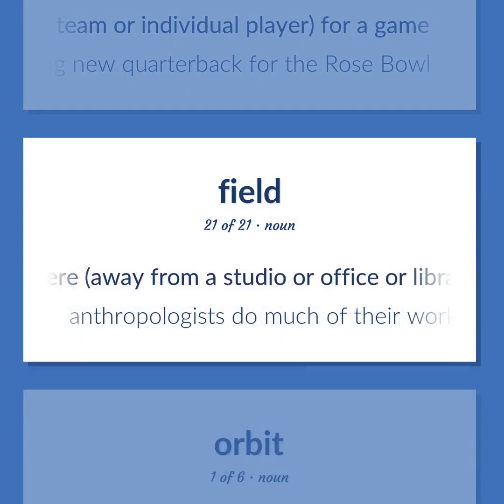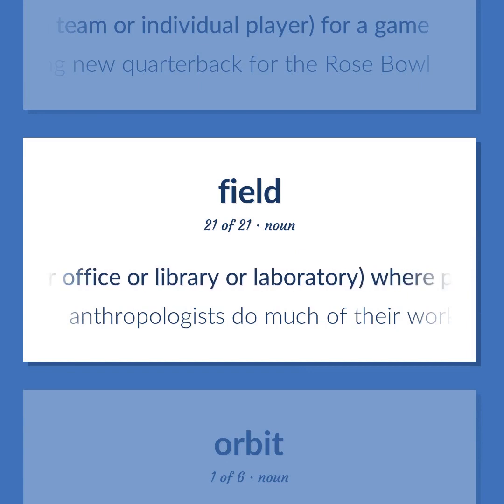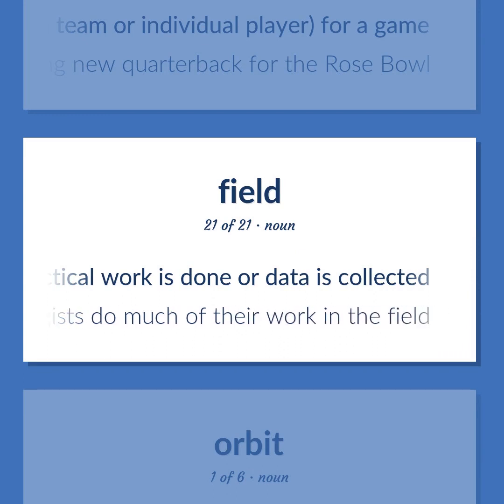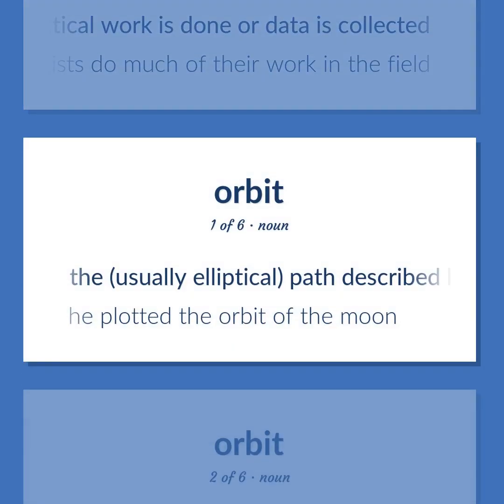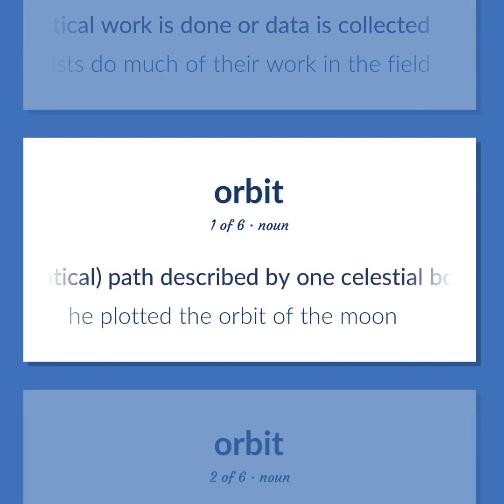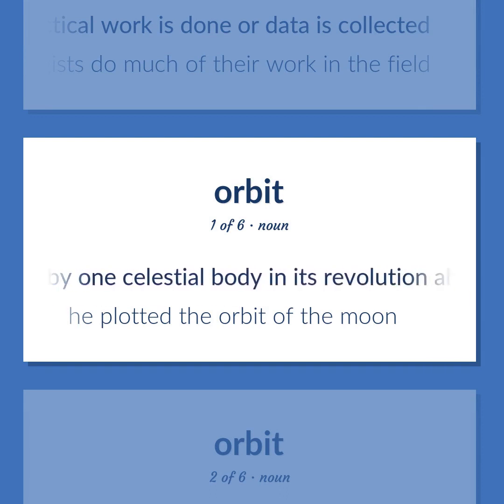Somewhere, away from a studio or office or library or laboratory, where practical work is done or data is collected. Anthropologists do much of their work in the field. The, usually elliptical, path described by one celestial body in its revolution about another. He plotted the orbit of the Moon.